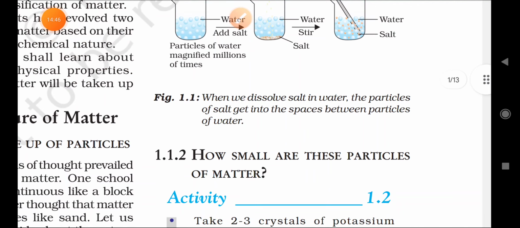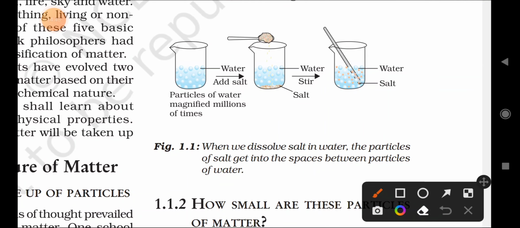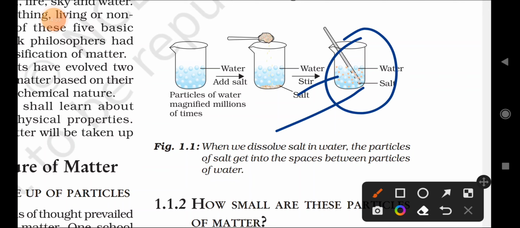When the salt is completely mixed, we conclude that the particles of the salt are mixing with the water.